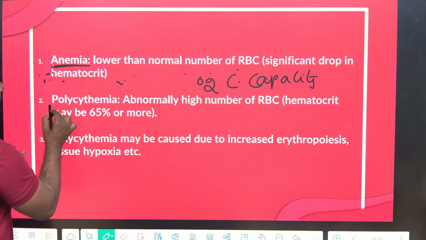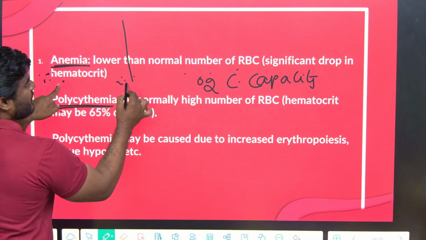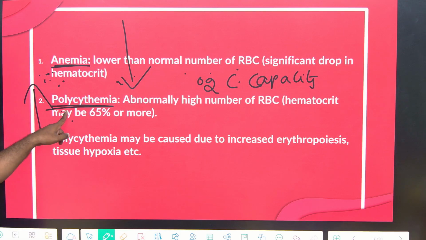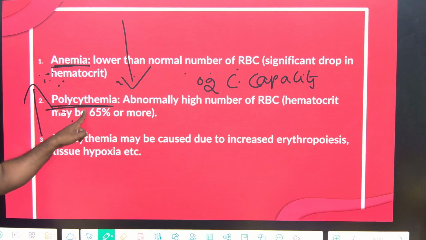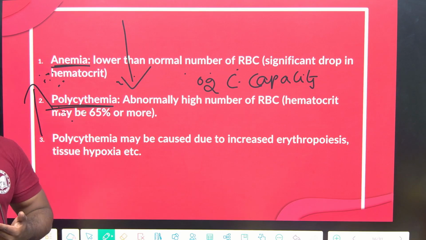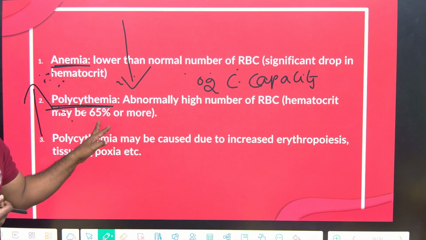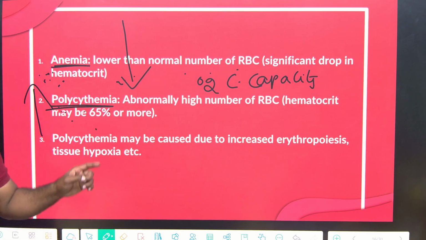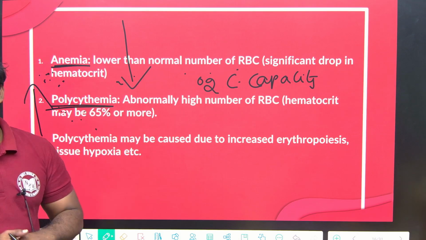The next one, polycythemia. So here in anemia the RBC number is decreased and here the RBC number is increased. So when it is more than normal, we call it polycythemia. Some people will get a doubt: sir, if we have more blood than normal, is it not healthy? It is not healthy. Correct? So anything has to maintain homeostasis only. Now you can ask me, sir, why is polycythemia happening?